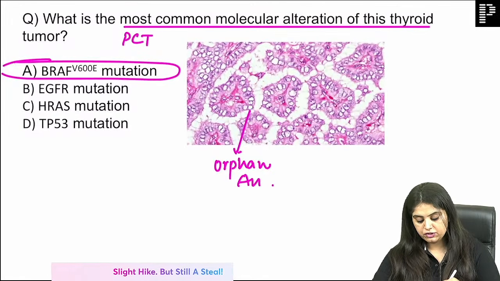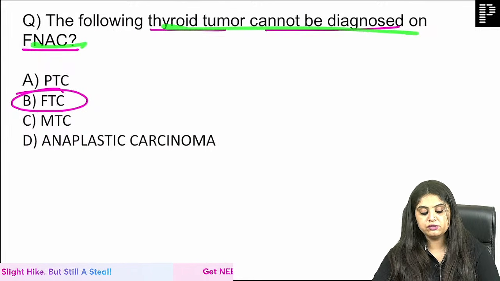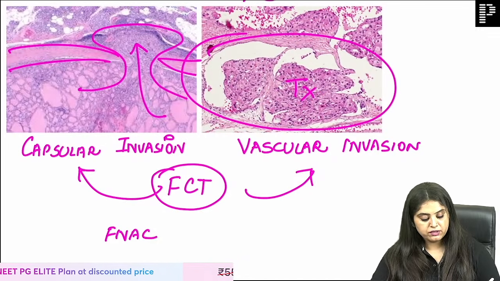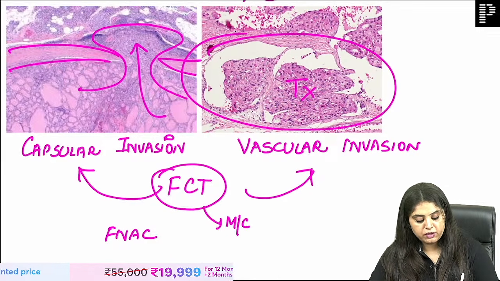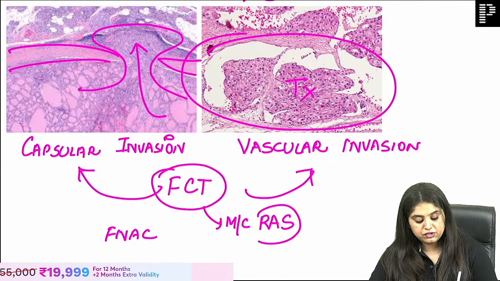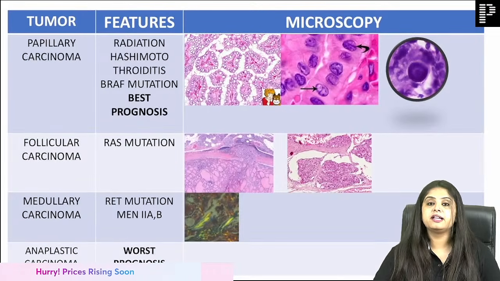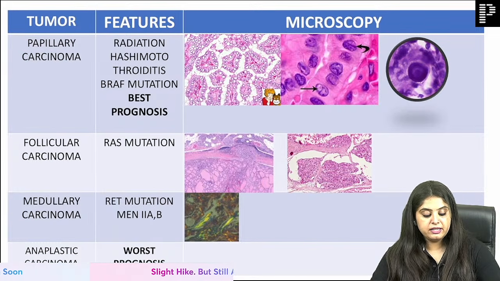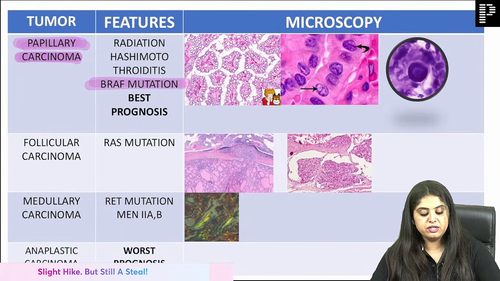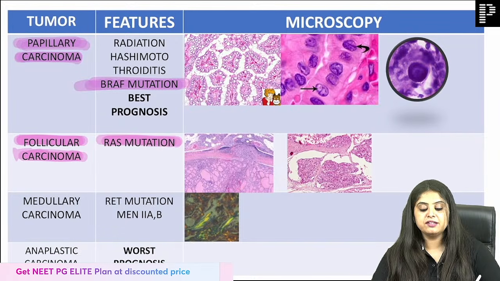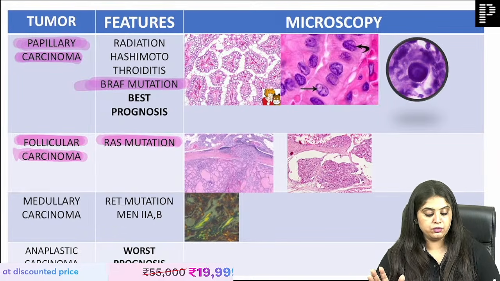So here they say which is the tumor that cannot be diagnosed on FNAC? That is follicular thyroid. But don't forget, what is the most common mutation that you see in follicular thyroid cancer? That is the RAS gene mutation. And now I have one last question, because this is the summary slide on which I will leave you. For papillary carcinoma, you told me it was the BRAF gene mutation. For follicular carcinoma, you told me RAS gene mutation.